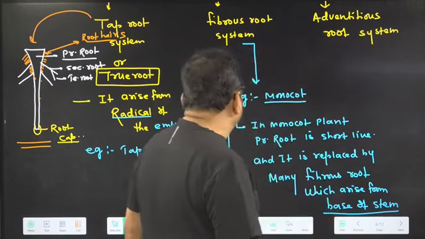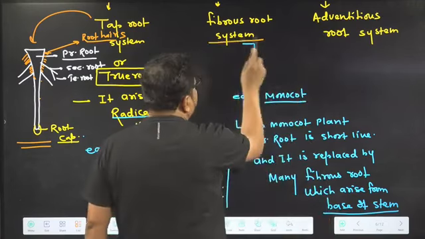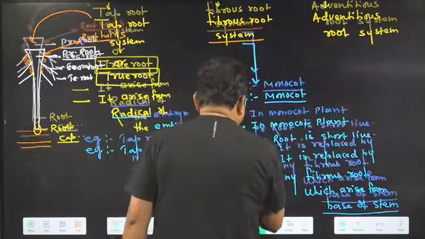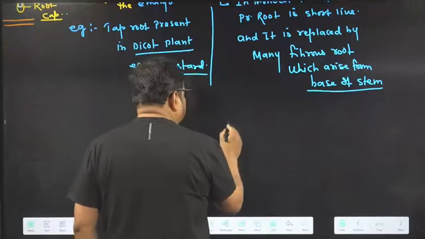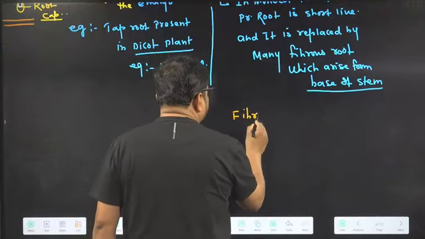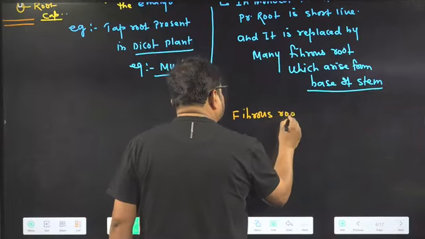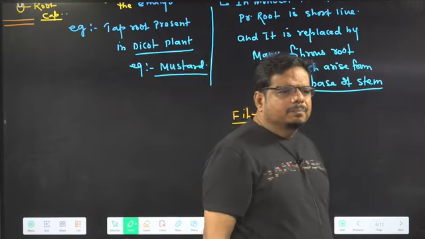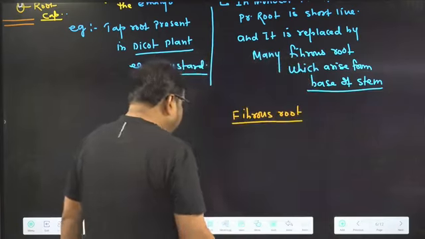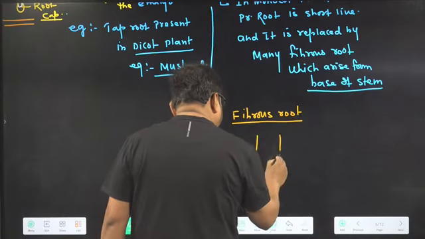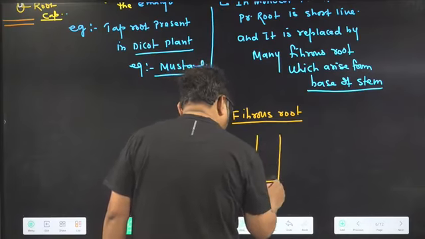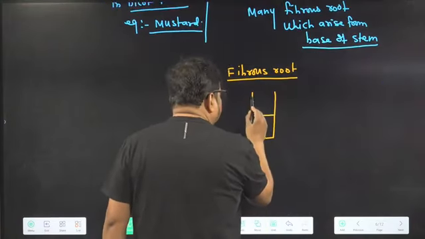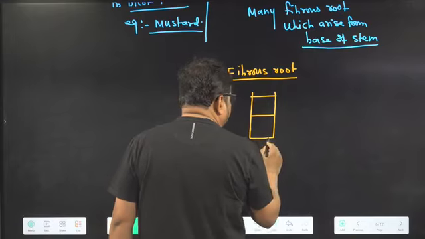Now I am going to tell you about the fibrous root system, how this fibrous root system appears. Should I move? So have a look. About fibrous root, what did I tell you? The primary root is short-lived, and many roots replace it. So this is a stem. This is the base of a stem.